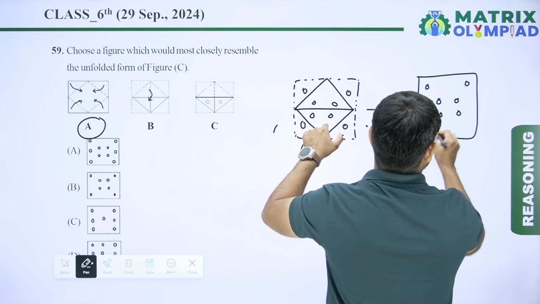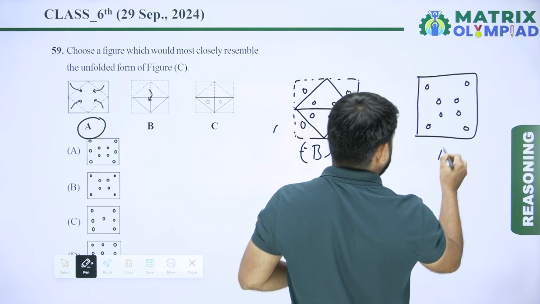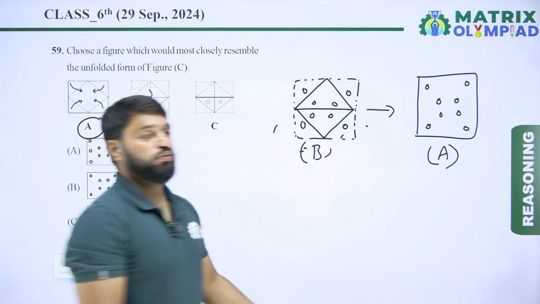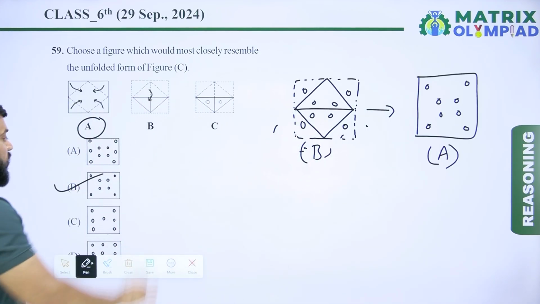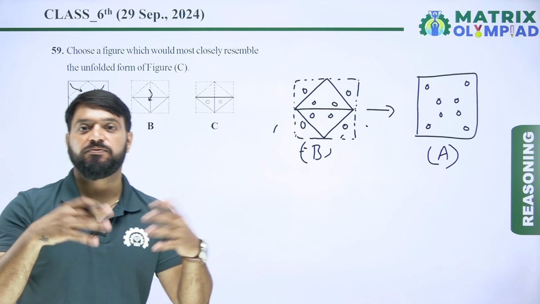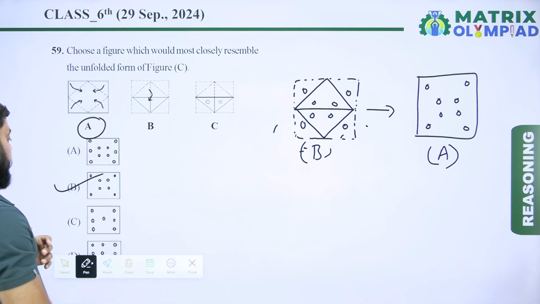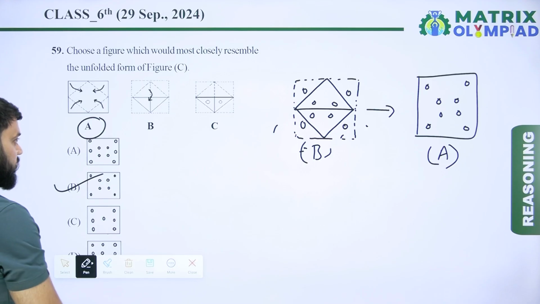So this is the unfolded paper. This is the figure A, and figure A shows the unfolded paper. So here option B is the correct unfolded paper. So option B is the correct answer of this question.